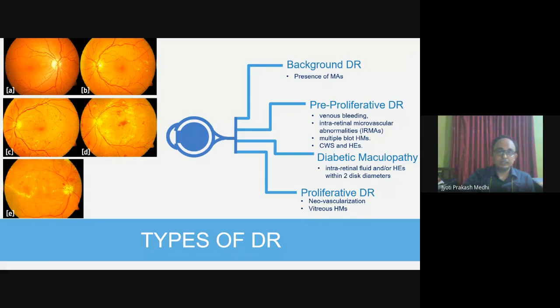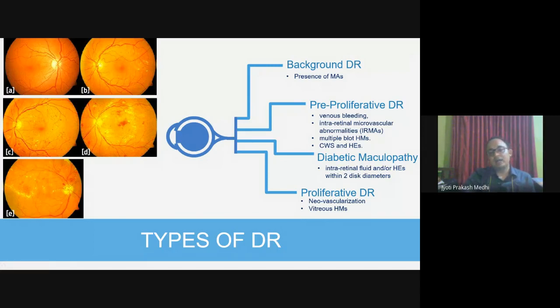As you can see here, let us consider the first image itself. This is the optic disc. Now, if we calculate this optic disc diameter and then consider that diameter from the fovea center, and if we have abnormalities within a region of 2 optic disc diameters, then it is called diabetic maculopathy.